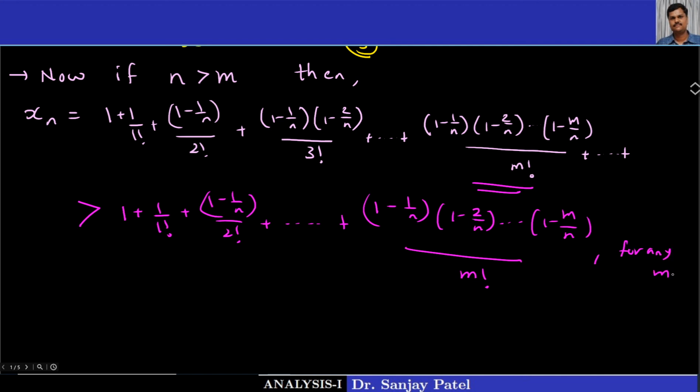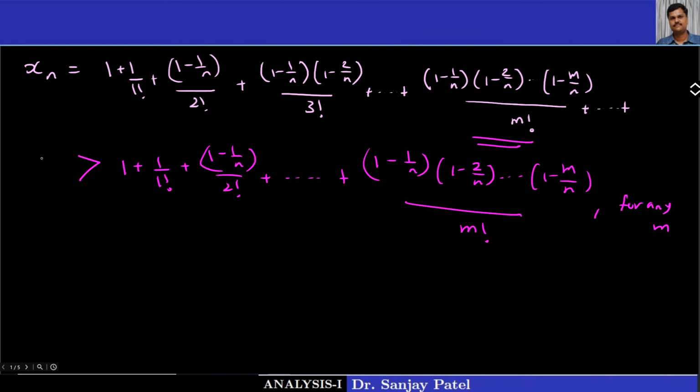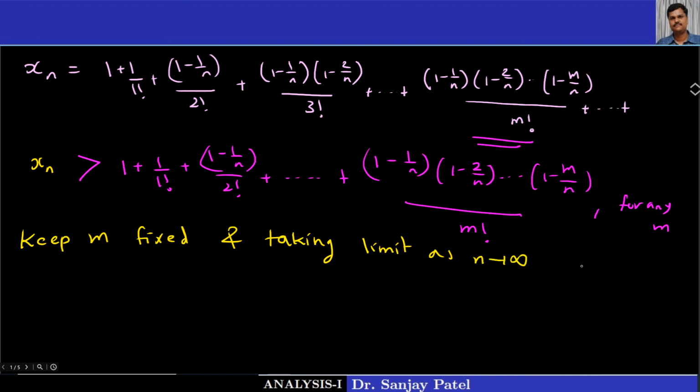So if I now fix the number m in this inequality and take the limit as n tends to infinity, we have xn is greater than this. Keeping m fixed and taking the limit as n tends to infinity, the left hand side will be the limit of xn as n tends to infinity, and greater than becomes greater than or equal to.